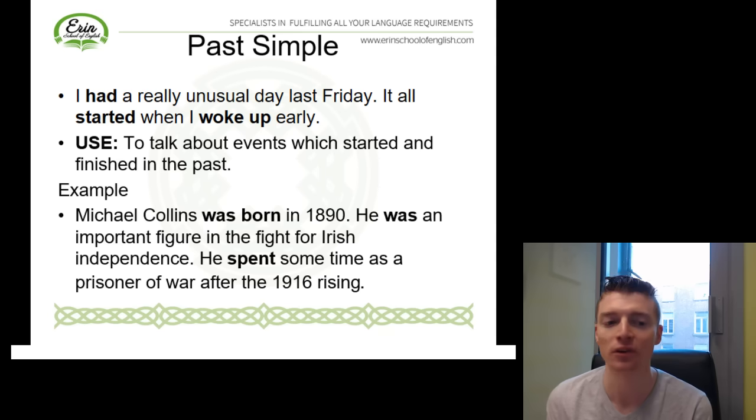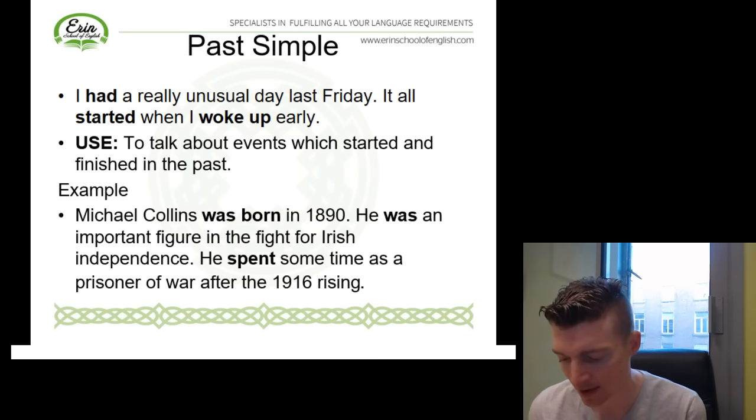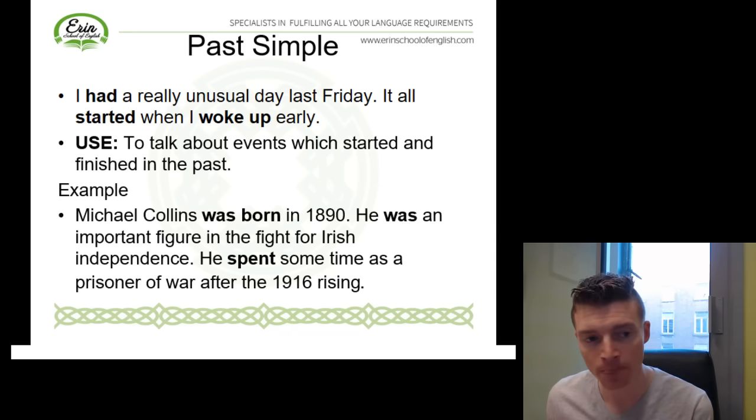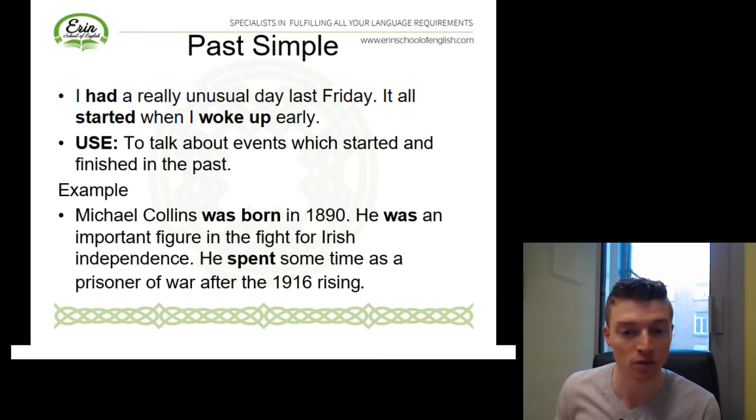Now, Michael Collins, he was an important figure in the fight for Irish independence. He spent some time as a prisoner of war after the 1916 Rising. So in this paragraph, I'm telling the story of Michael Collins' life. First, he was born, he was an important figure in the fight for Irish independence, and he spent some time as a prisoner of war. So here we've got three examples of the past simple, and one action happened after the other in terms of the sequence of the narrative.